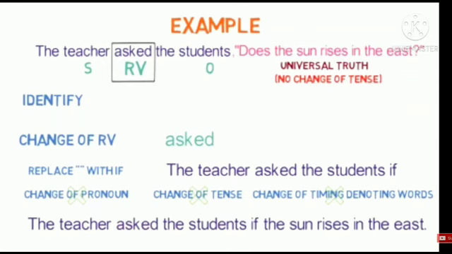One more important point, children. If the reported speech is a universal truth, then there is no change of the tense. You can see it is written, the teacher asks the students, does the sun rise in the east? It is a universal truth. So finally the indirect speech sentence is, the teacher asks the students if the sun rises in the east. You can see there is no change of tense in the reported speech.